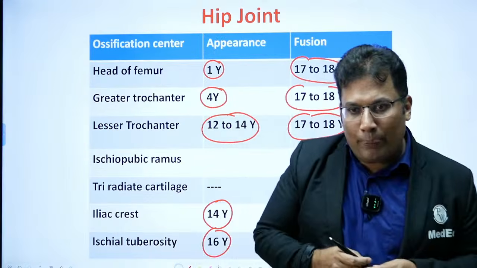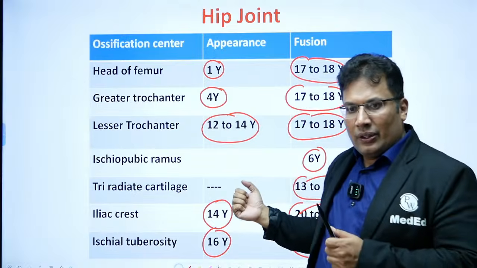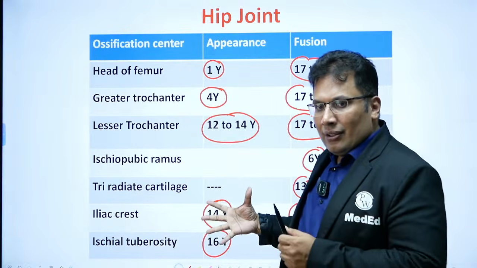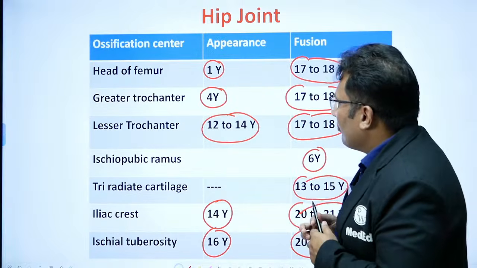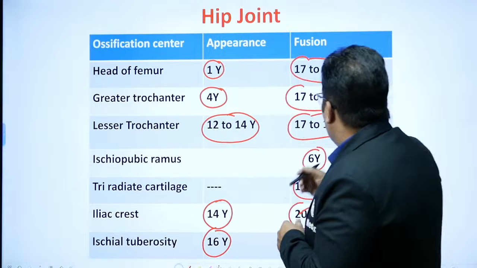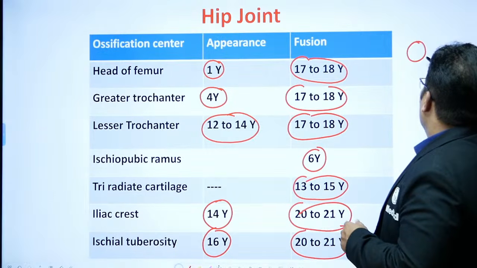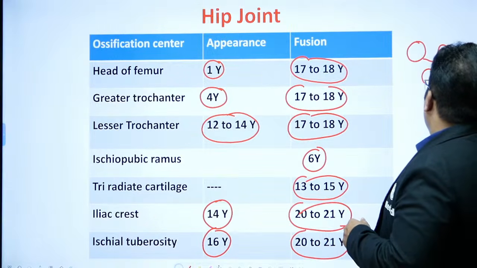Just copy this, Smaranya and others, Venkatesh, Bhadra and all, Meneka Datta. Just try to memorize this, then you can try X-ray. I remember it like this: 1, 4, 14. For example, this is the head of the femur.